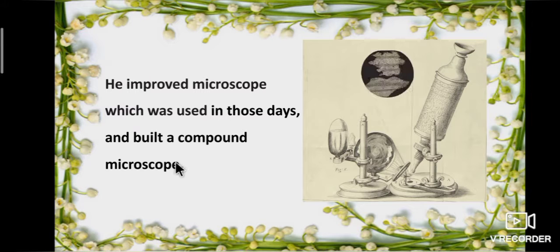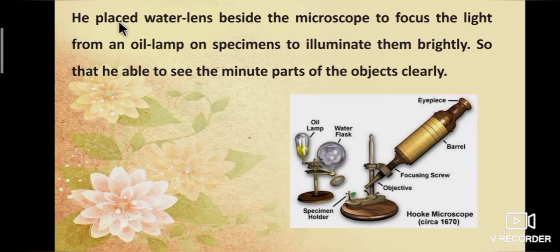He placed a water lens beside the microscope to focus the light from an oil lamp on specimens to illuminate them brightly, so that he was able to see the minute parts of the objects clearly.